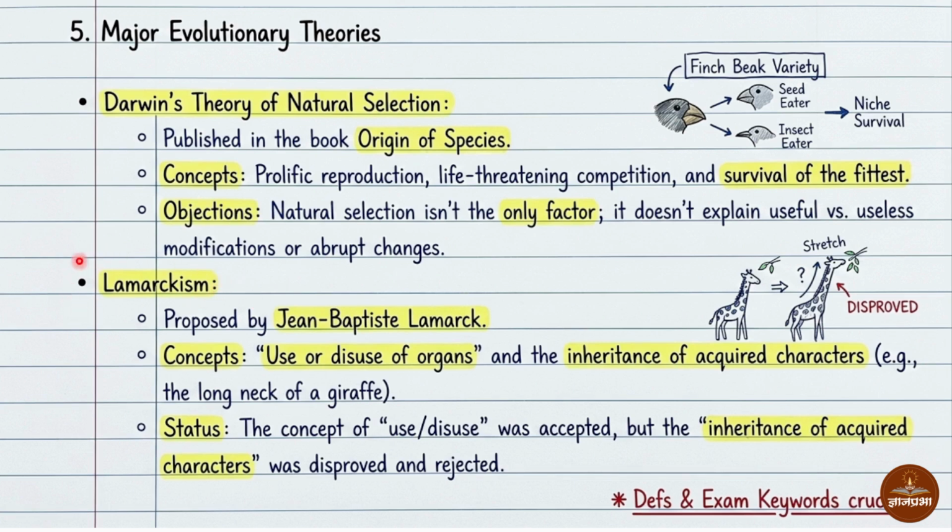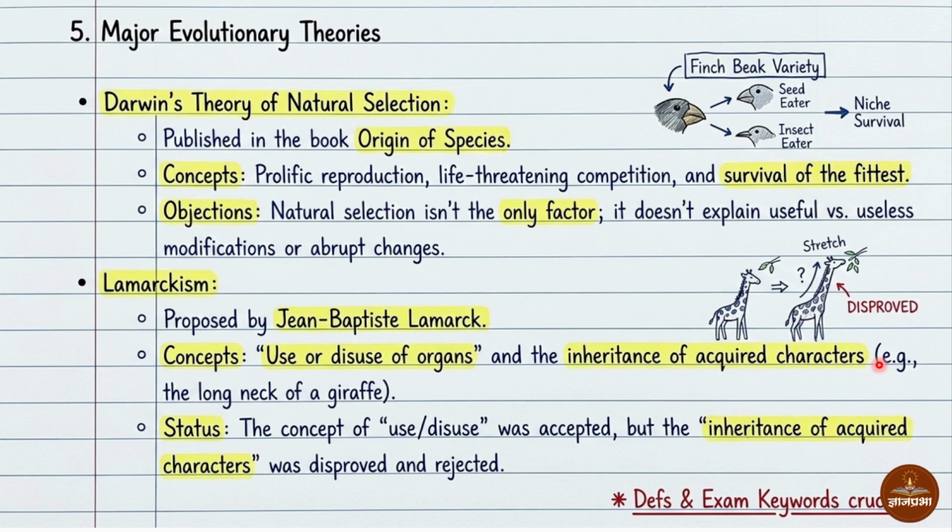The second theory is Lamarckism, proposed by the scientist Jean-Baptiste Lamarck. What is the concept in it? Use or disuse of organs and the inheritance of acquired characters. It means if a giraffe has to use its neck to eat the leaves of tall trees, then its neck will develop longer.